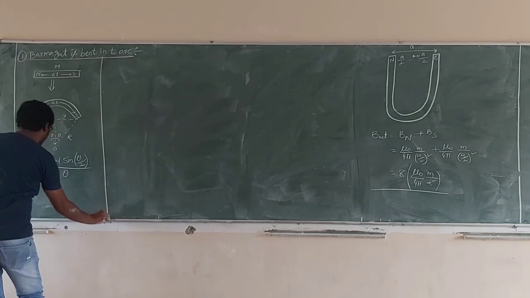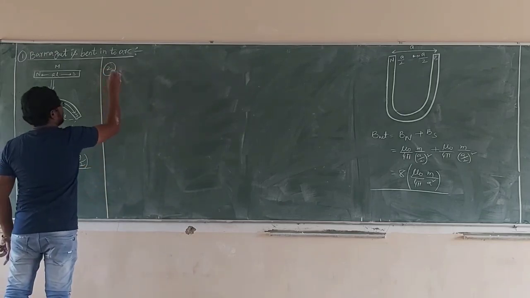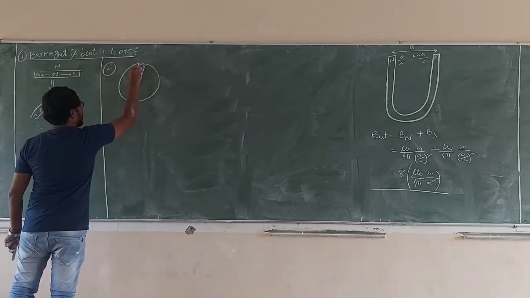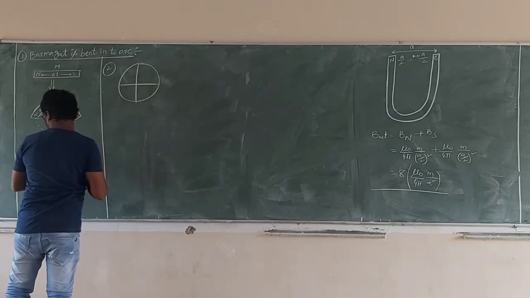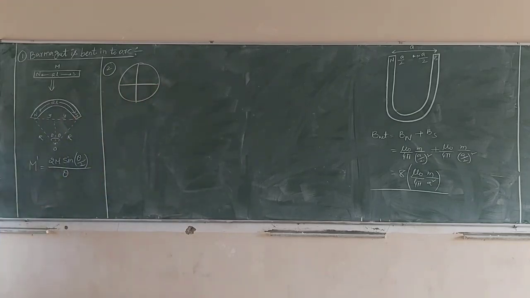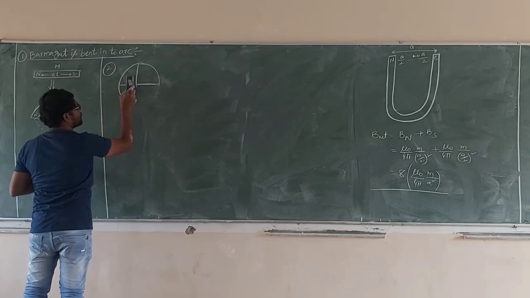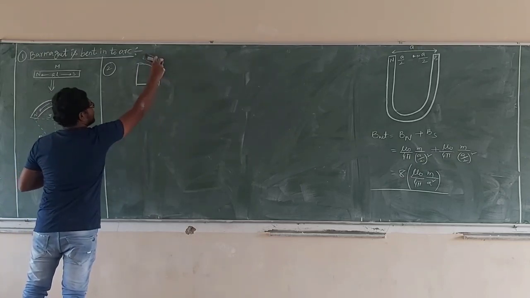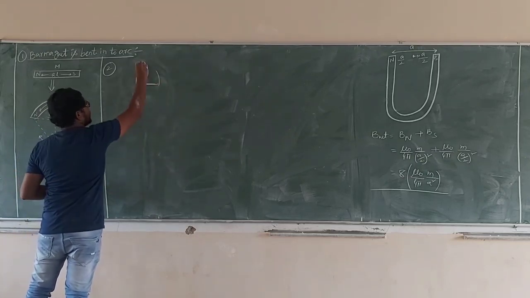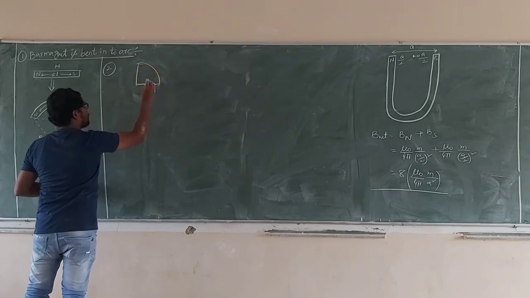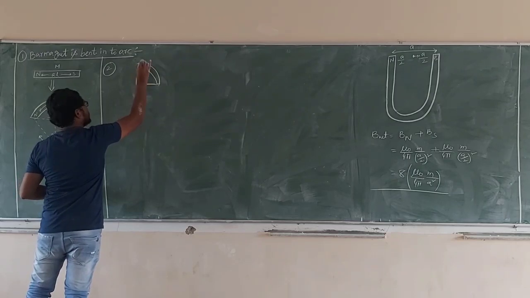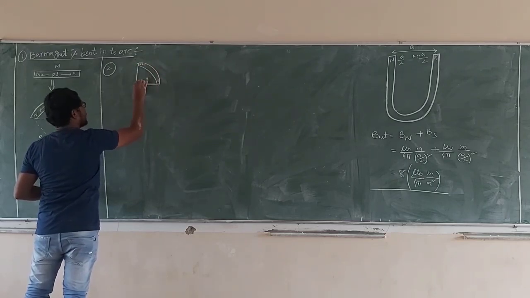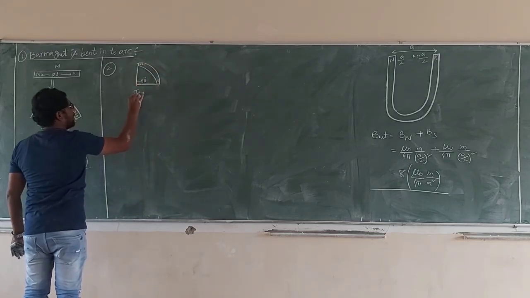See carefully, one example. The bar magnet is bent in the form of an arc of 90 degrees. Suppose this is the north pole, this is the south pole, this is 90 degrees. 90 means pi by 2.